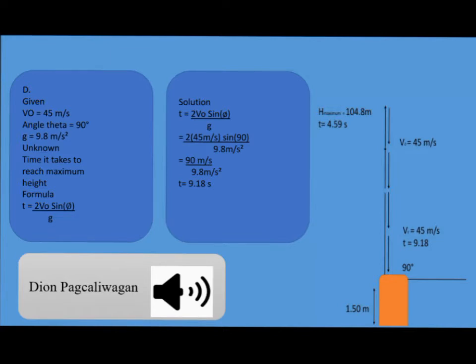We will use the formula for the time of flight, which is 2 times initial velocity times sin theta divided by g. Then we substitute the given values and apply the necessary operations. The time before the arrow returns to its original height after launch is 9.18 seconds.